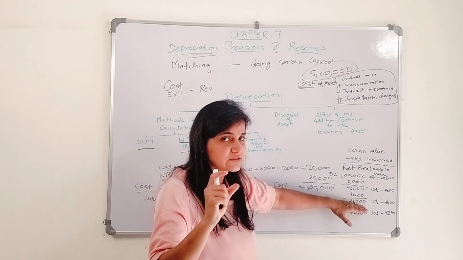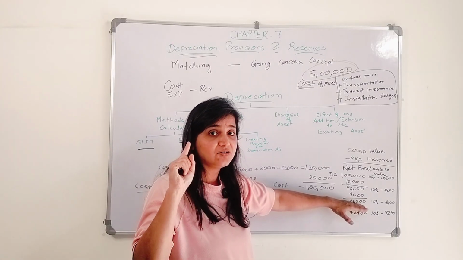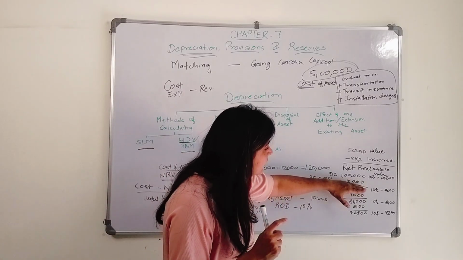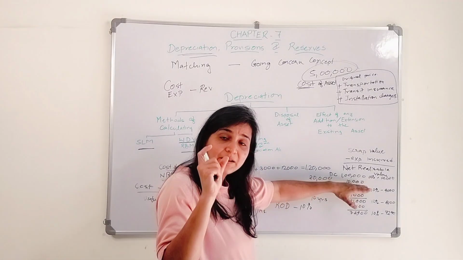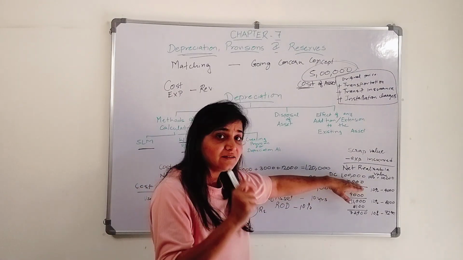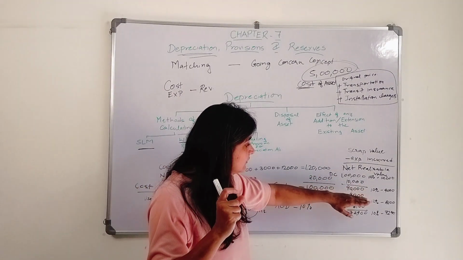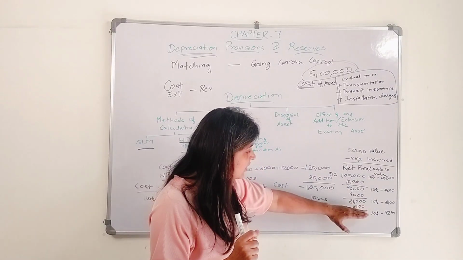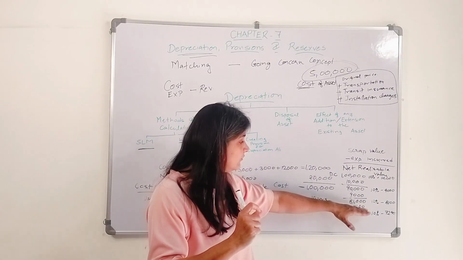The value of depreciation reduces, right? I'm coming to that second term also, reducing balance method, RBM. Here the value of depreciation is reducing, so that is why it is called reducing balance method. 10,000, then 9,000. On the written down value 81,000 I charge 10%, it is 8,100.